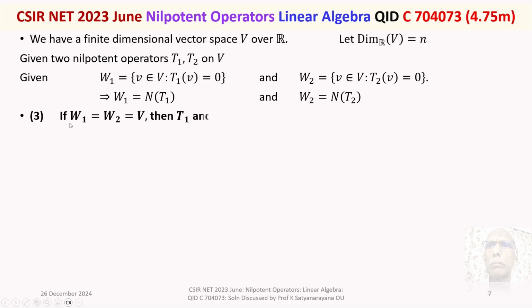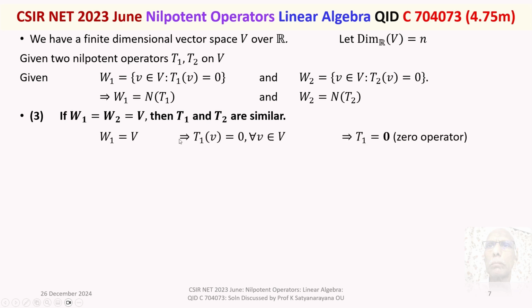Option 3. If W1 is equal to W2 is equal to V, the whole vector space, then T1 and T2 are similar. Now W1 is equal to V means what? Means T1 of v is equal to 0 for all v belongs to V, because W1 is equal to V. So that means T1 is sending every element of the vector space V into the 0. Means what?